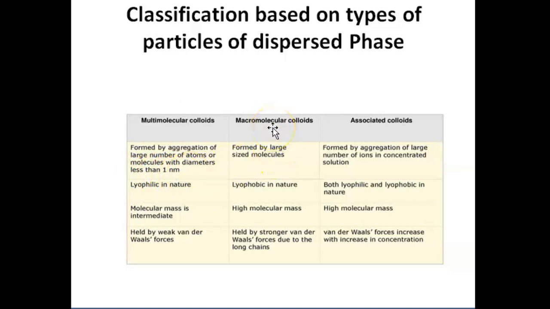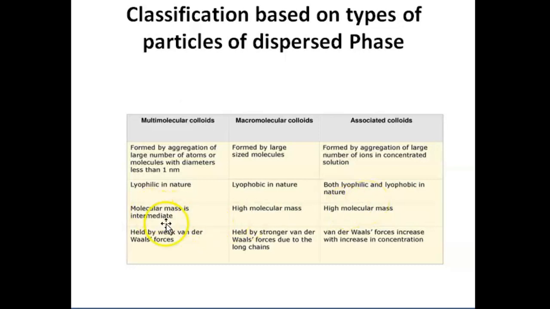Macromolecular colloids are formed by large sized molecules. Associated colloids are formed by aggregation of a large number of ions in concentrated solution. Multimolecular colloids are lyophilic in nature, macromolecular are lyophobic, and associated are both.